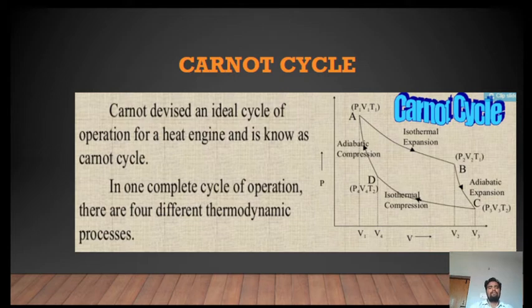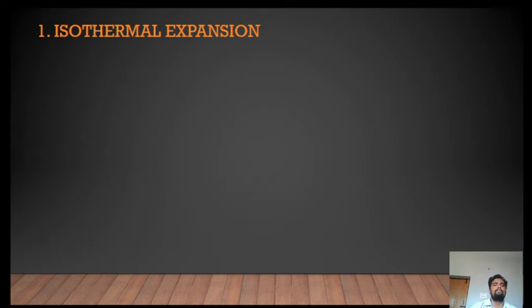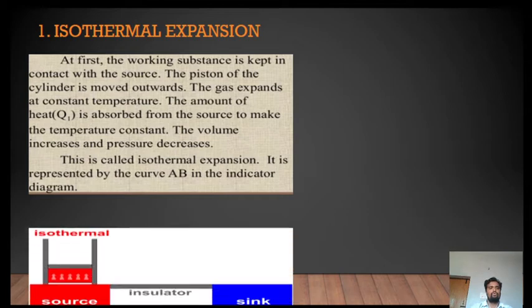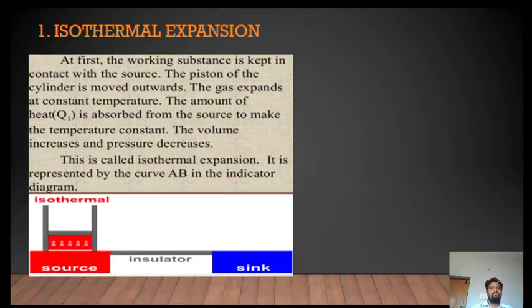So what is the first step? What is the first thermodynamic process of a Carnot cycle? Isothermal expansion. The working substance is kept in contact with the source. The piston of the cylinder is moved outward.